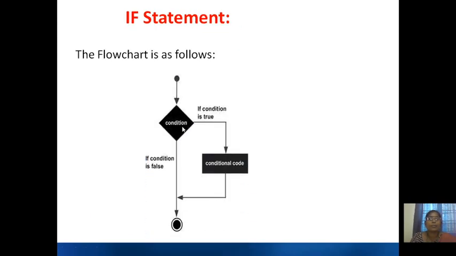Now see the flow chart. Here there will be a condition which is a Boolean expression. This Boolean expression will give you the result as either true or false. If the condition is true, you are going to execute the statements which are the conditional code and then you will come out. If the condition is false, without execution of this code, you are directly coming to the next statements.